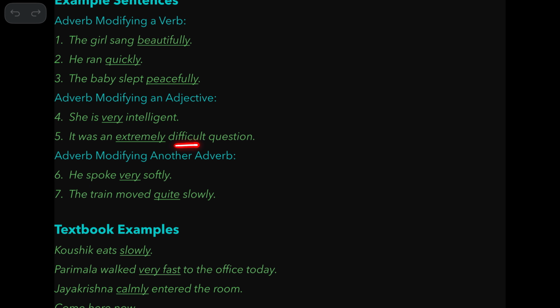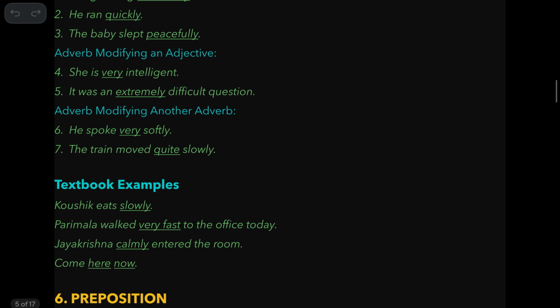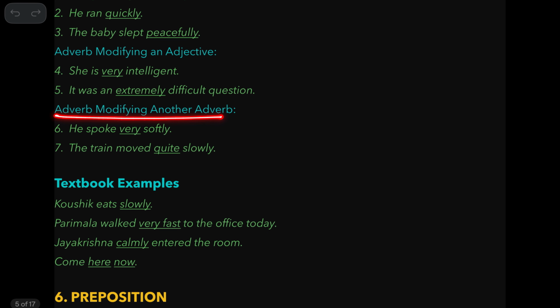It was a difficult question. So these are adjectives, and they can be modified by other words. And if the other words modify these adjectives, they are called adverbs. Now, very intelligent: very modifies this. Extremely difficult: this modifies the meaning of difficult. So they are adverbs. Adverbs modifying another adverb.